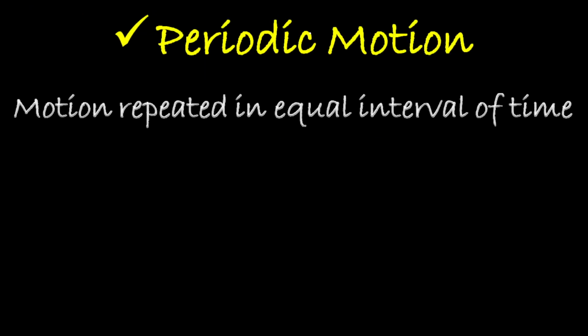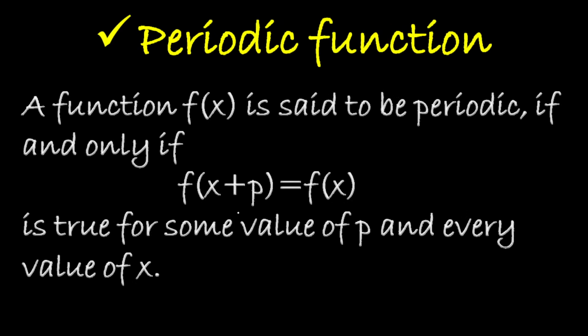Before that, you should know what a periodic motion is. Motion repeated in equal intervals of time, if it is like that, we say it is periodic. Based on that, we define a periodic function. A function f of x is said to be periodic if and only if f of x plus p is equal to f of x is true for some value of p and every value of x.